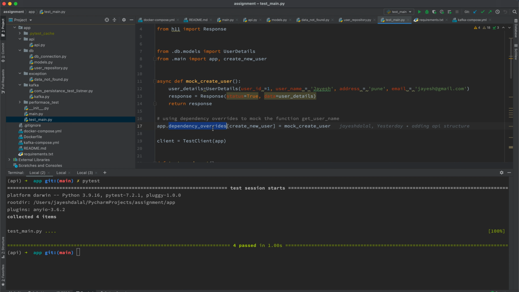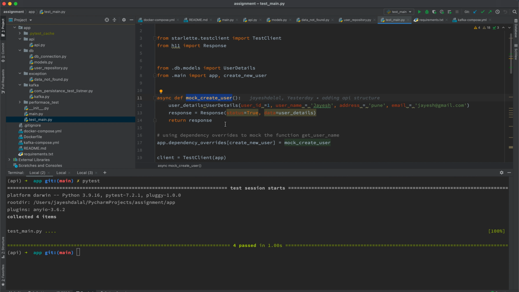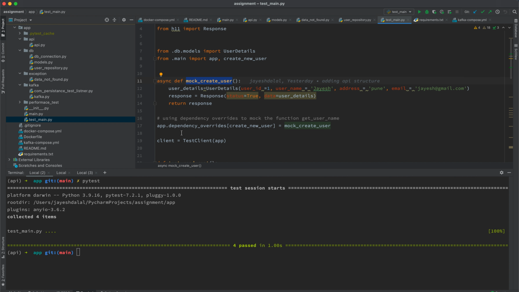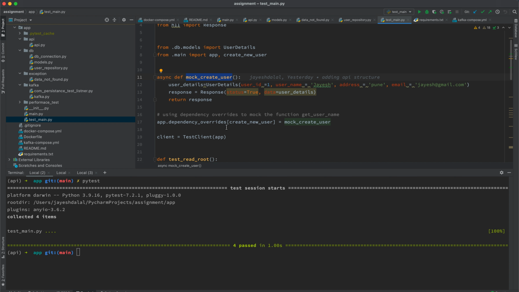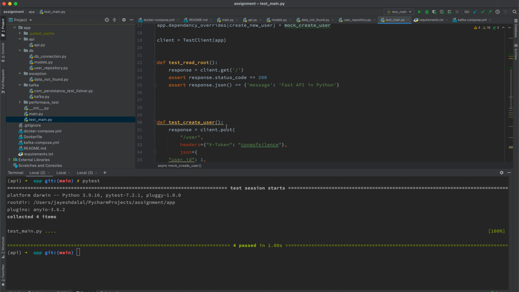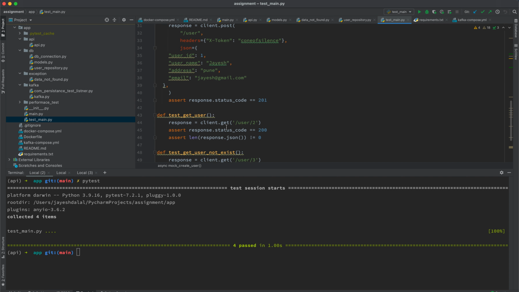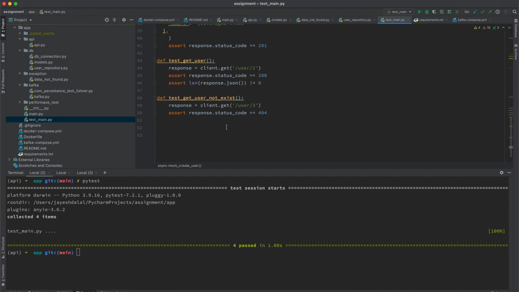If you can see, I mocked the create new user response, because this is the post API. Instead of the post API, I used this mock create user response. So instead of calling the actual API response, it is called from the mock create user. There is also a facility available in FastAPI where I can override the dependency, and via this I am able to perform all these operations. So the unit test is also working properly.